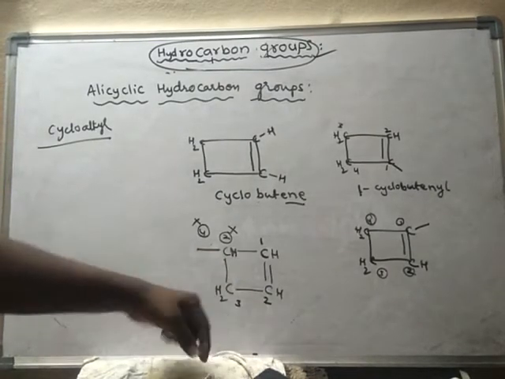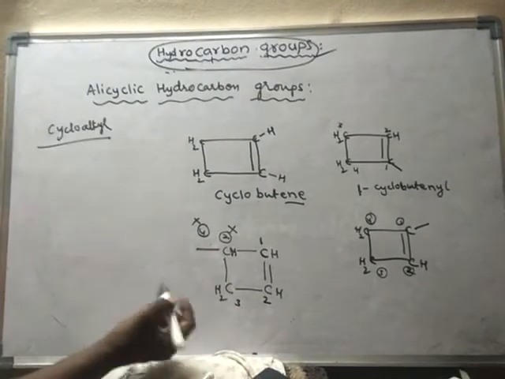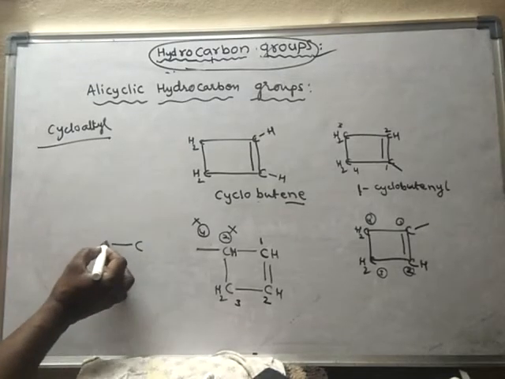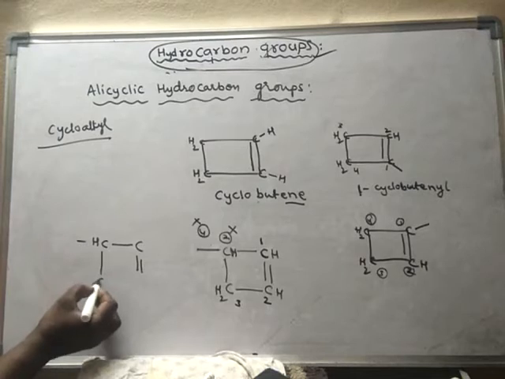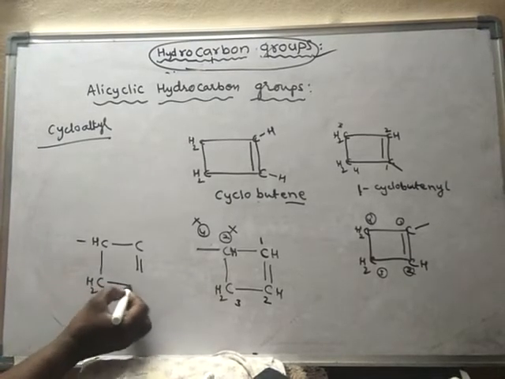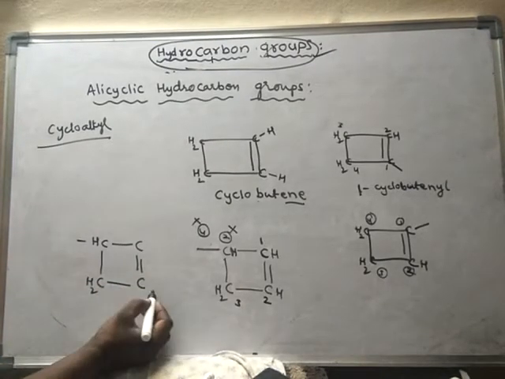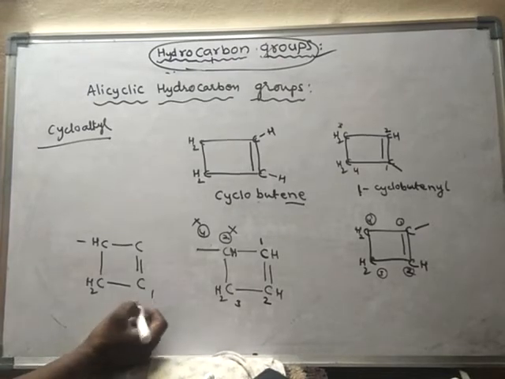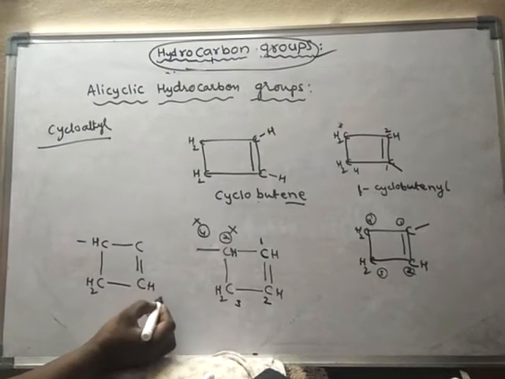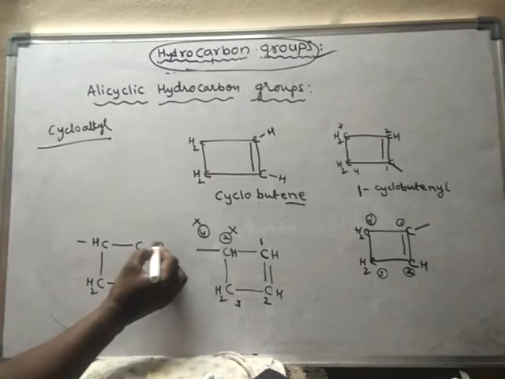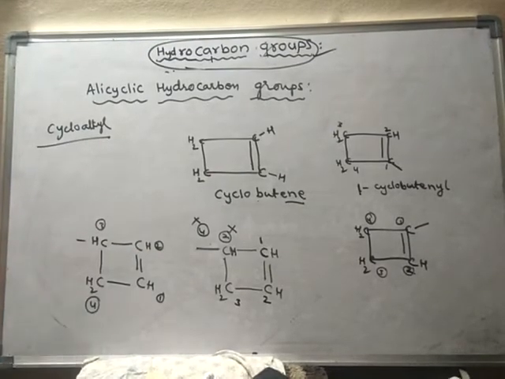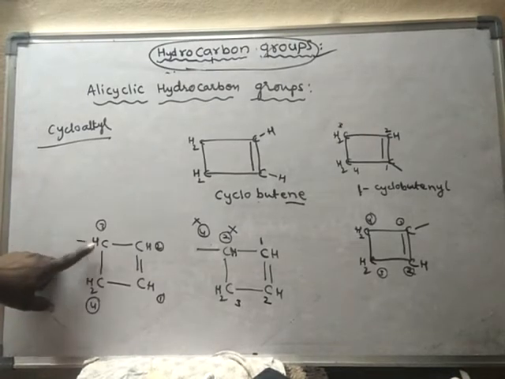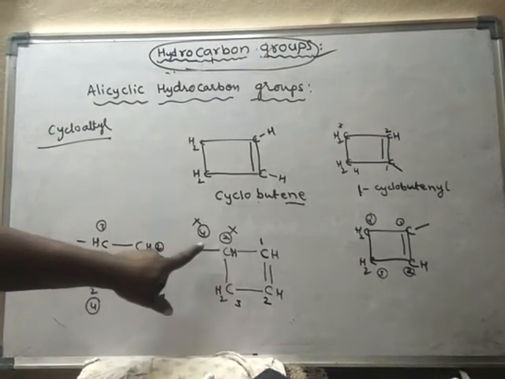So suppose I write the numbering like this, suppose I start from here with 1, so this is the first carbon, this is the second carbon, let us assume, and this is the third carbon, this is the fourth carbon. So which one is less?